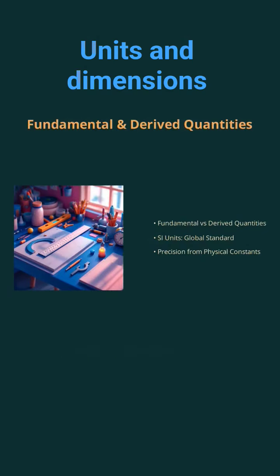The International System of Units, or SI, is the globally accepted standard, ensuring that every scientist speaks the same measurement language. SI units are defined with remarkable precision based on fundamental physical constants. For instance, the meter is tied to the speed of light and the kilogram is anchored by the Planck constant. This precision guarantees that our measurements remain consistent and universally valid, no matter where or when they're made.